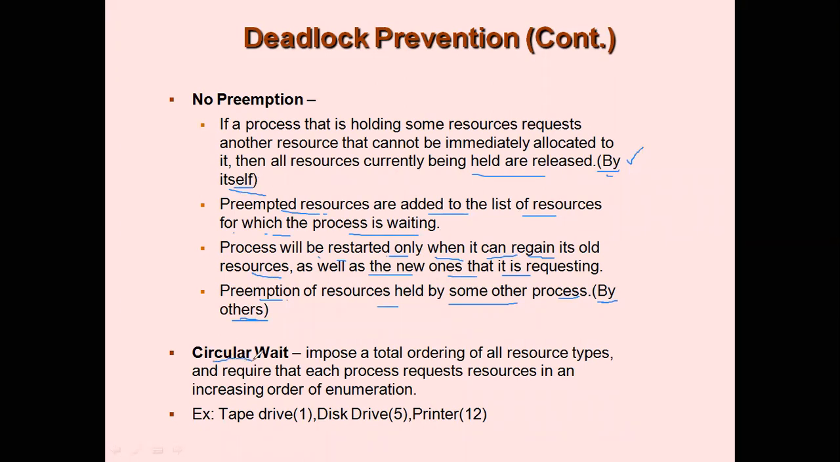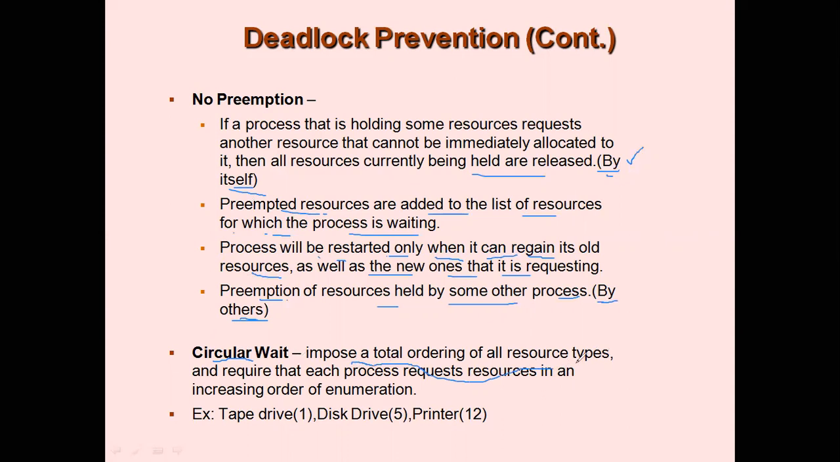So the fourth condition is circular wait. We saw that the fourth condition for a deadlock is circular wait. So we need to break the condition for circular wait to have deadlock prevention. So here the concept goes like this. You will be using an ordering concept.